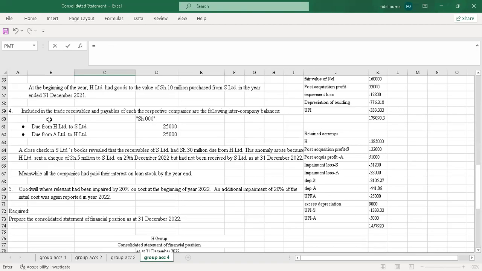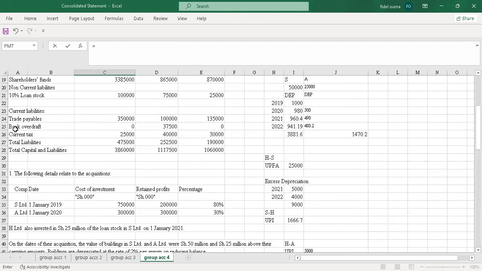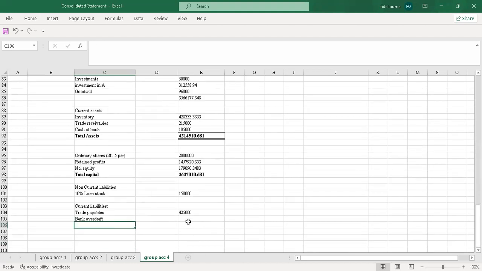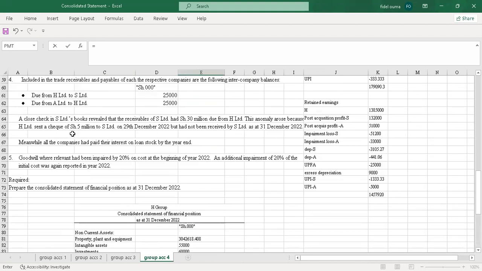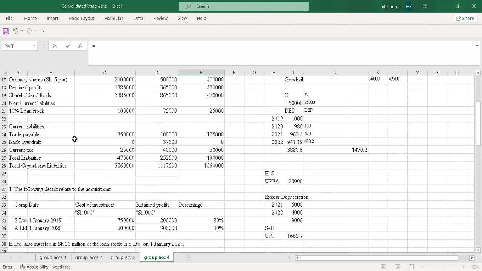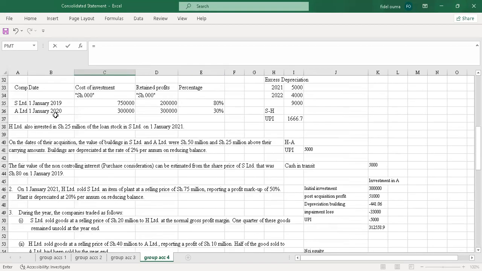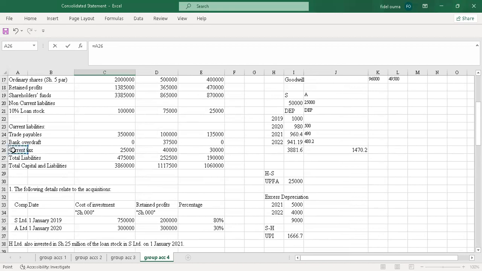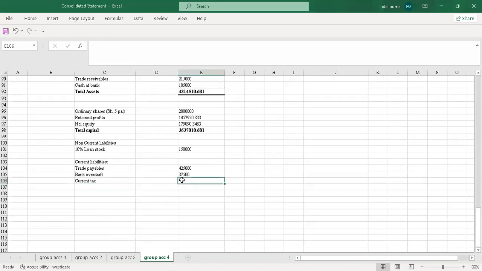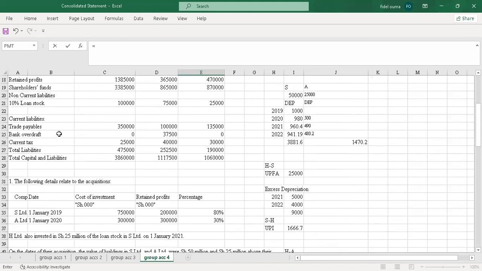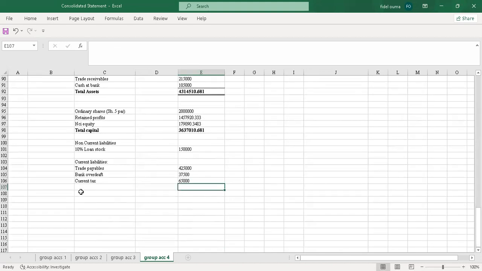Then the next one is bank overdraft. So I'll have that and also consolidate. There's no adjustment, so I'll just consolidate the bank overdraft the way they are. I'll pick this plus this and I enter. And then the next item is the current tax. Say equals to, I'll also consolidate it directly. There were no adjustments of tax. So I'll pick this plus this and I enter.